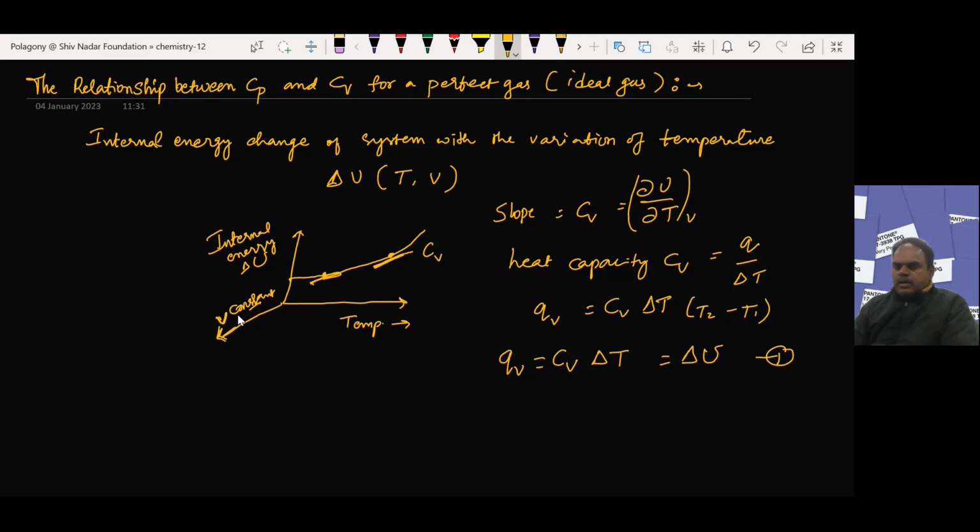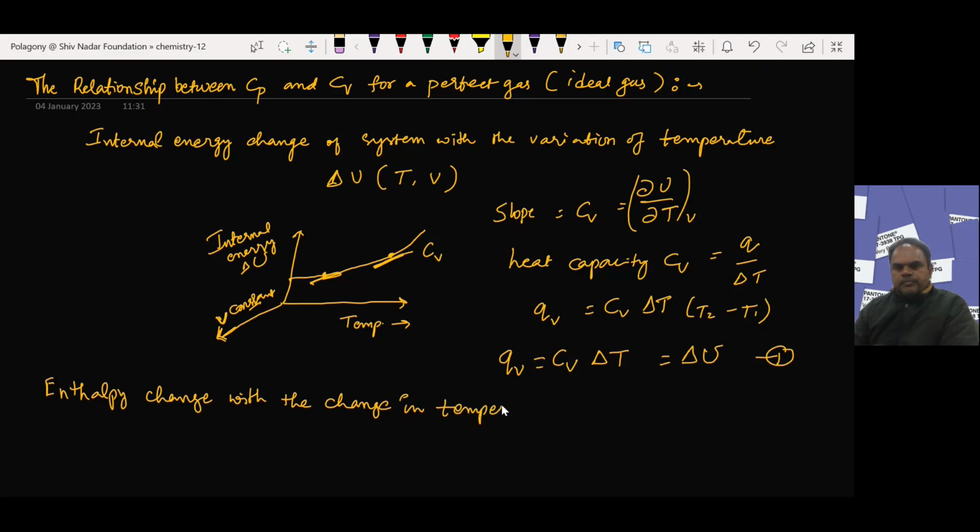And another term is enthalpy change. Here is the enthalpy change with the change in temperature.